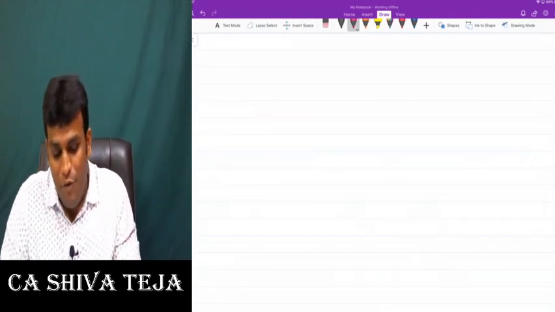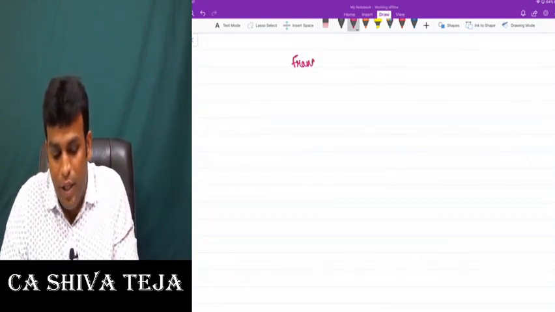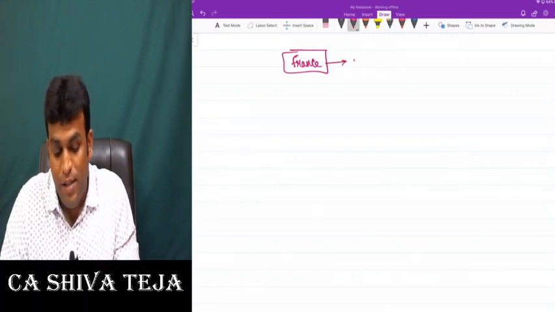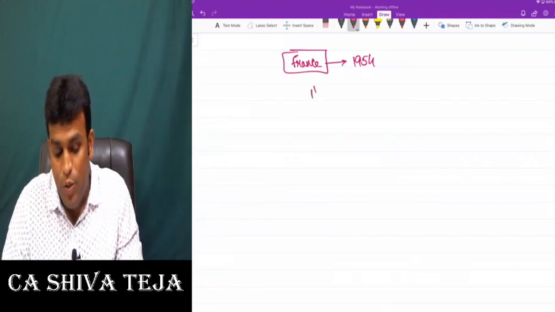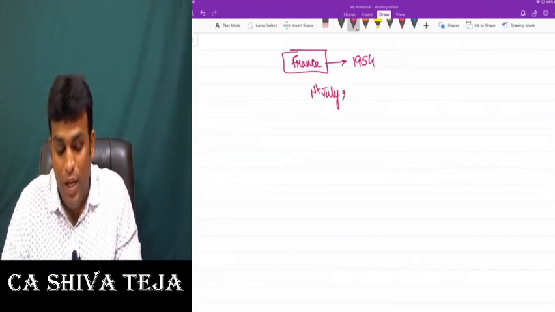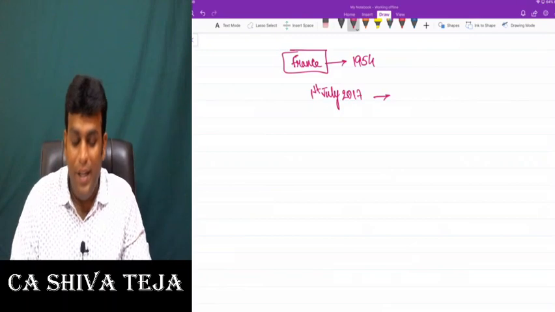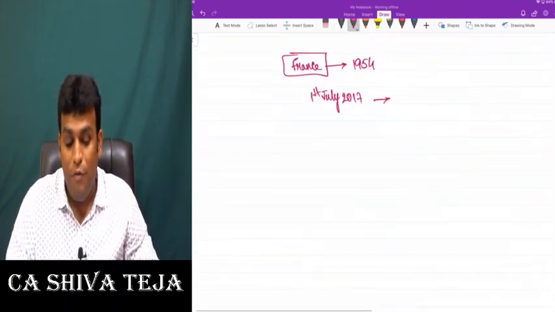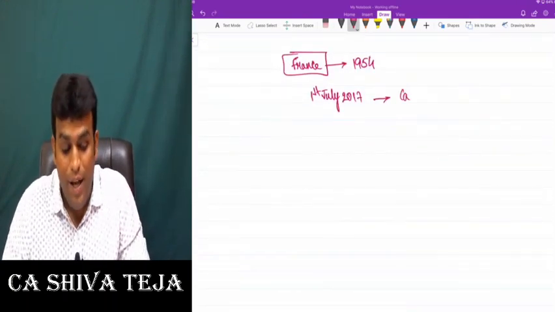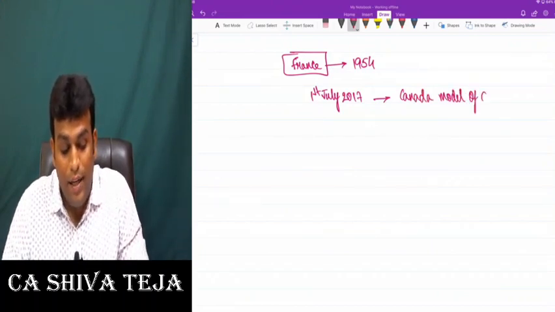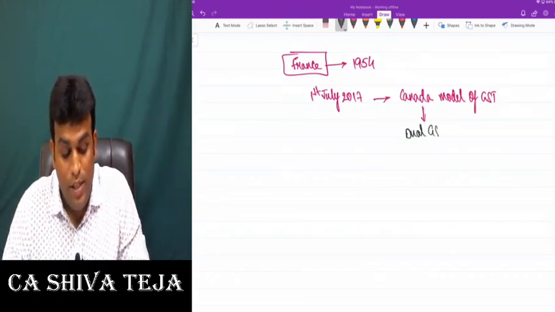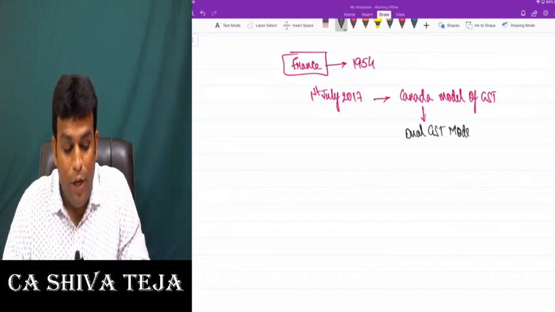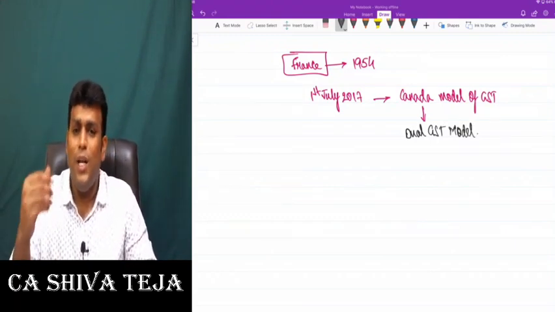So tell me friends, which country is the first country to introduce GST? Nothing but France. Which year? Way back in 1954. And India introduced GST on 1st of July 2017. In India, we did not adopt the France model, but we adopted the Canada model of GST, which is technically called the dual GST model.